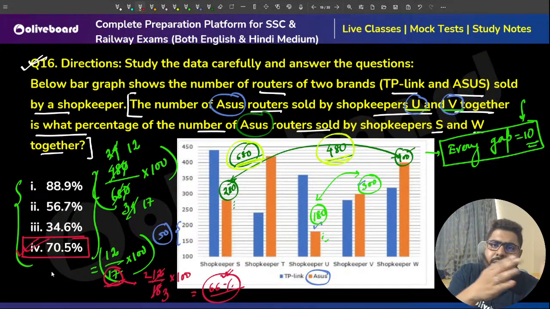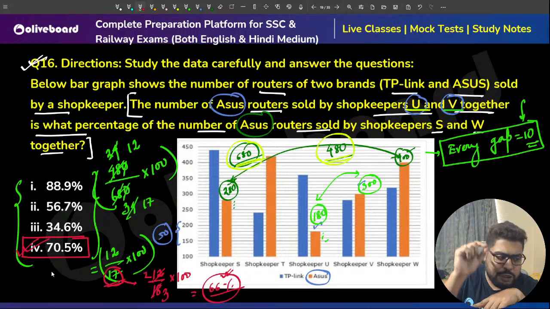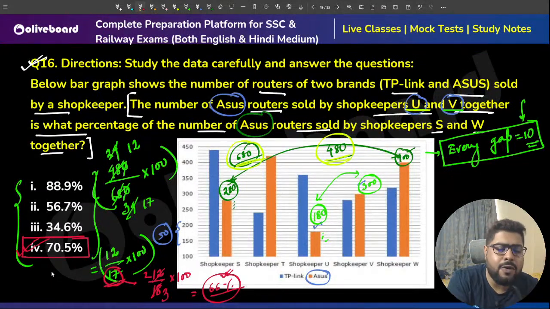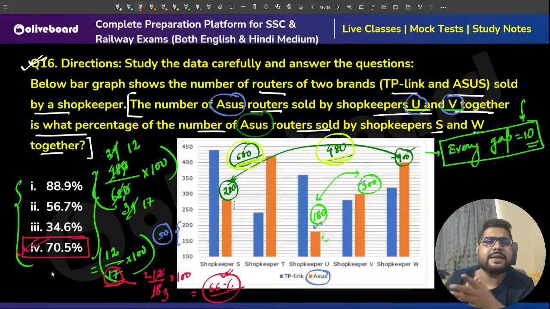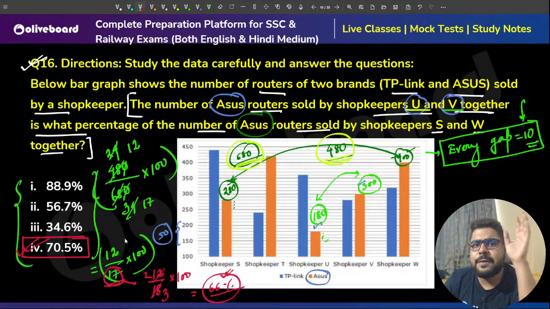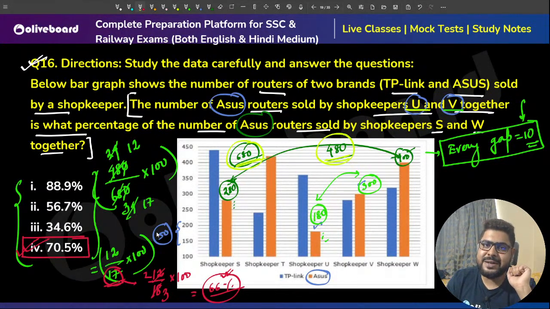This is not just because this is a mock. In actual exams also, they will allow you to do this. Every exam wants to segregate whether a student can think like this or cannot. Be in that first category where you can think like this.